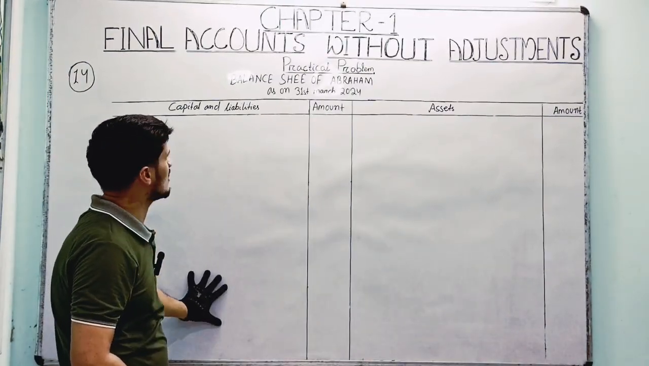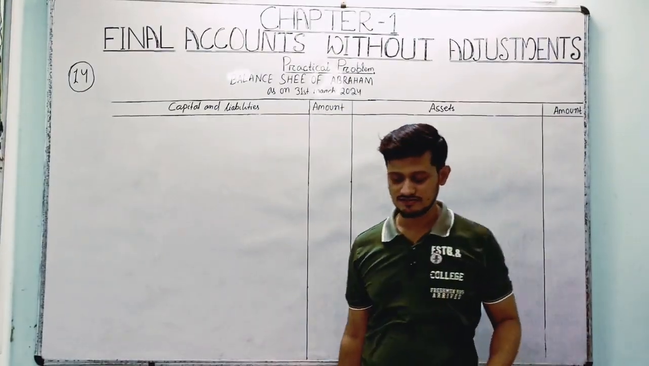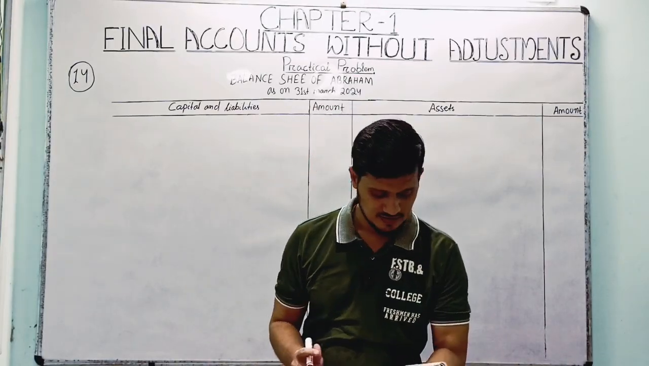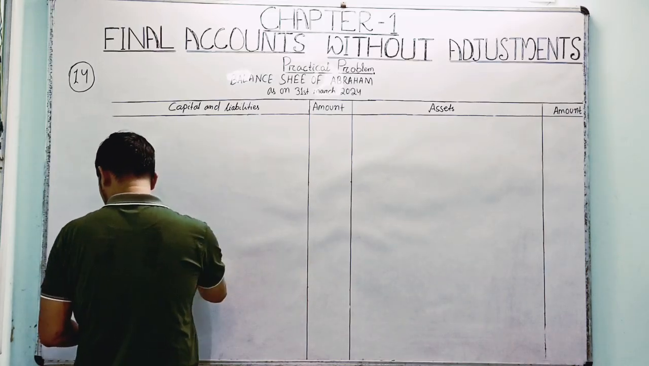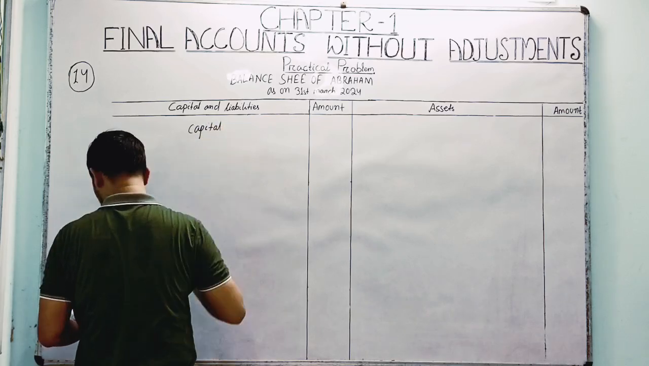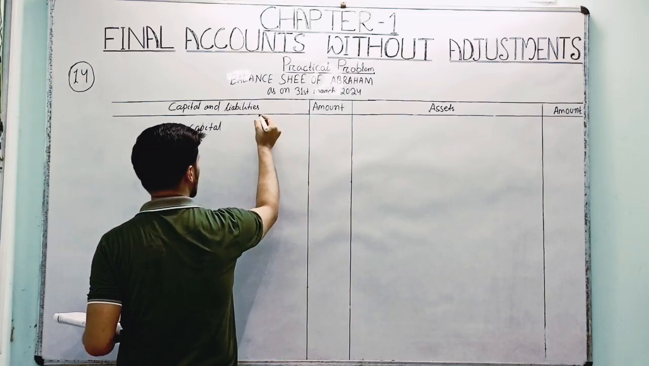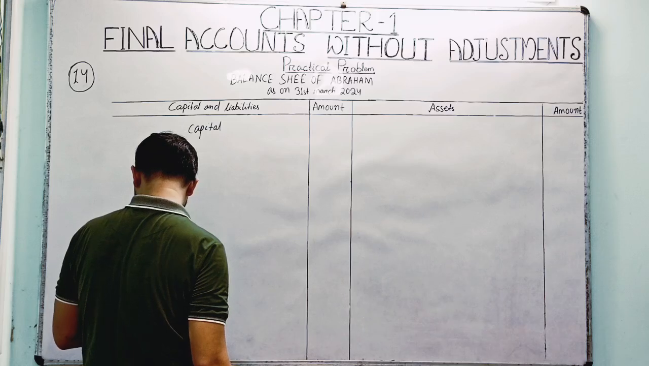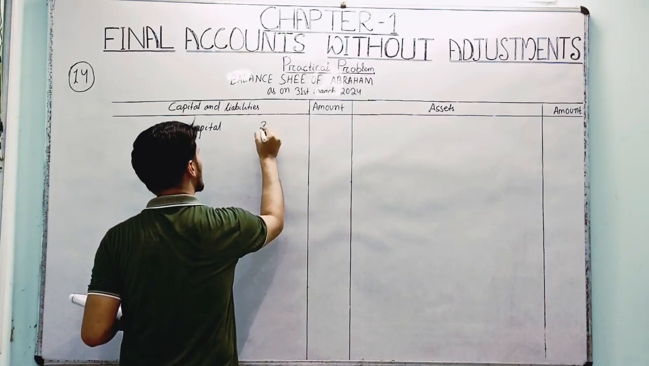Now on this side the capital and liabilities transactions will enter, and on this side the asset transactions will enter, right? So first we will prepare the capital and liability side. The first amount, capital, you have to write down here. We will not put the capital amount directly into the box, because some calculation is involved. So in the balance sheet, capital is 30,000, right?